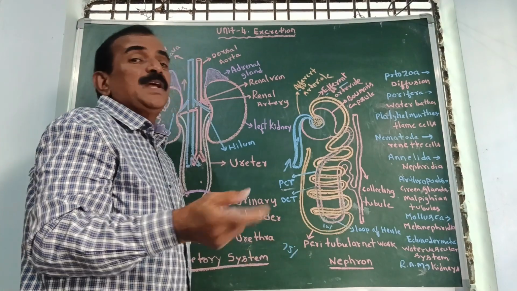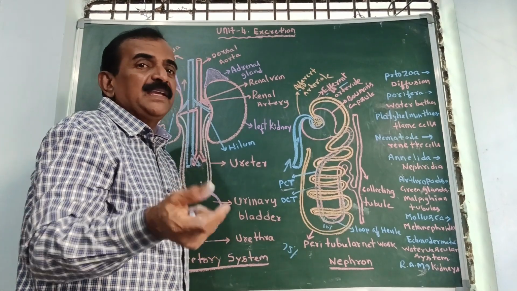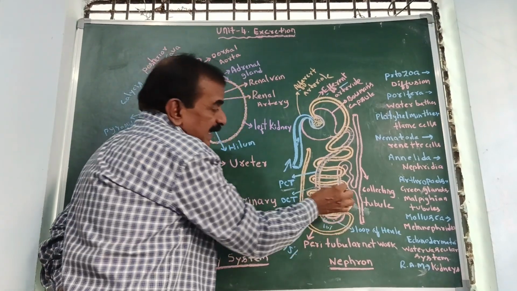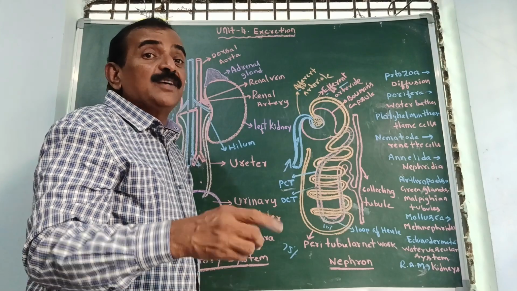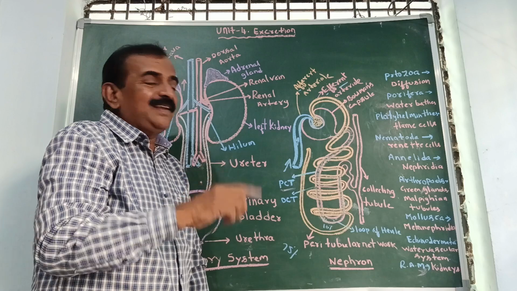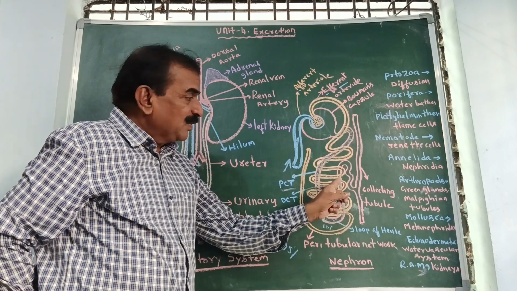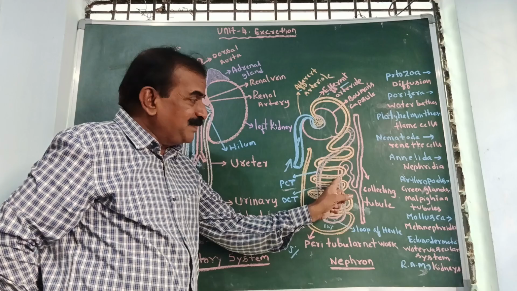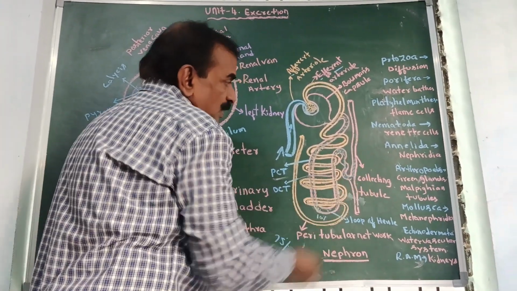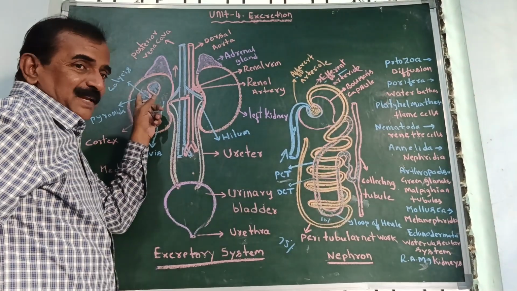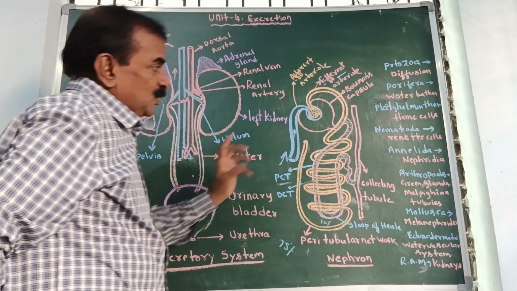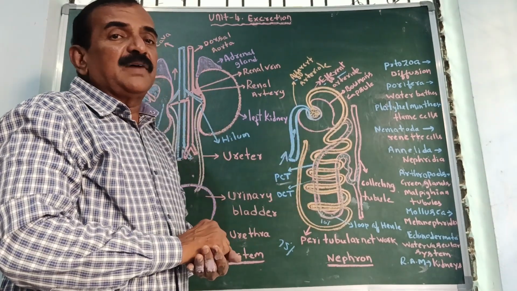In DCT, tubular secretion takes place, and finally the pH of the urine is maintained properly, and this is called concentrated urine. And in the presence of concentrated urine, vasopressin hormone is released. So this vasopressin hormone is released when there is formation of concentrated urine in the DCT, and from here the urine enters into the collecting tubule, and from the collecting tubule the urine is passed through pyramid to calyces to pelvis to ureters to urinary bladder and outside. So in this way, this is called the mechanism of urine formation.